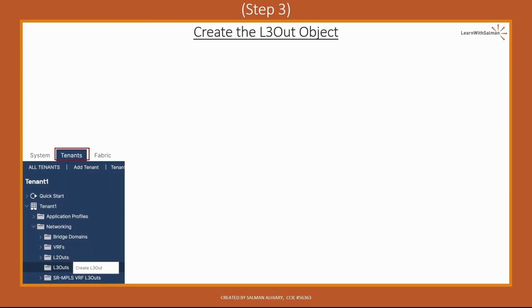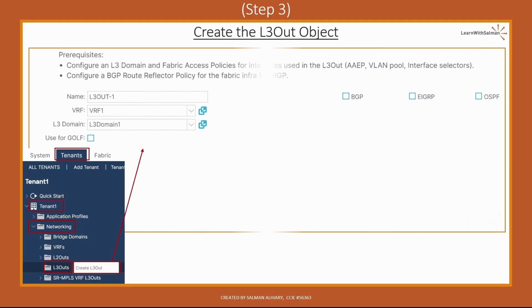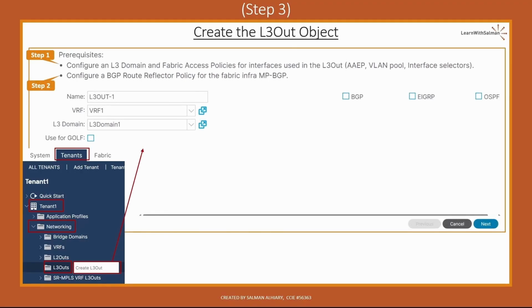From Tenants tab, go to your tenant name, in our case tenant 1 here, then Networking, L3Outs, right-click and create an L3Out. Note that the first 2 prerequisite steps are mentioned here, the BGP route reflector policy and the access policies. In the Create L3Out page, we have to provide an L3Out name, specify which VRF this L3Out belongs to, and associate the L3Out domain that we created in step 1, which is here L3 domain 1.